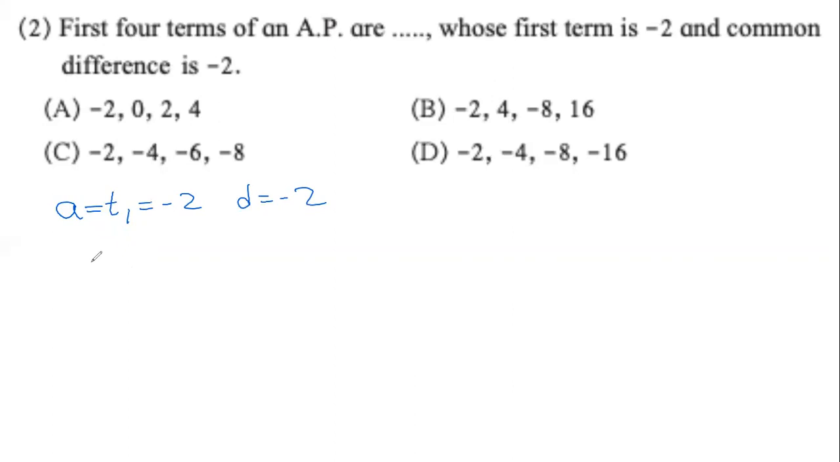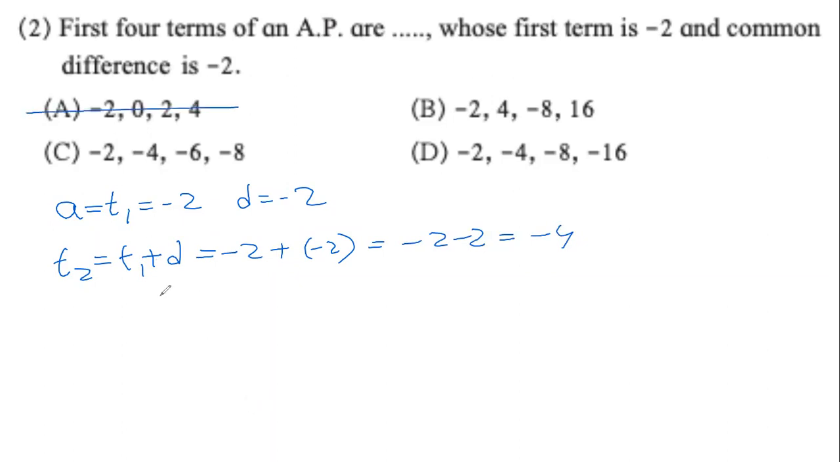Now what we will do is we will try to find T2. Tell me, how do we find T2? T1 plus D is correct. Now what is T1? Minus 2 plus minus 2, which is minus 4. Now we are sure that this is not the answer. This is not the answer.